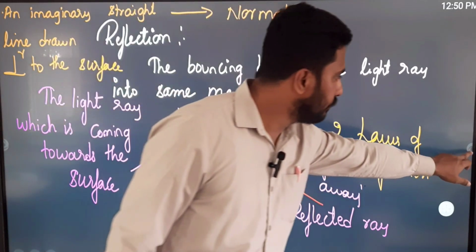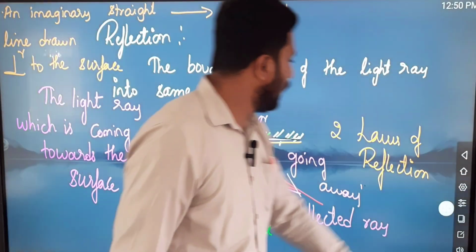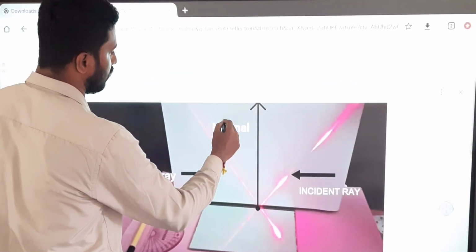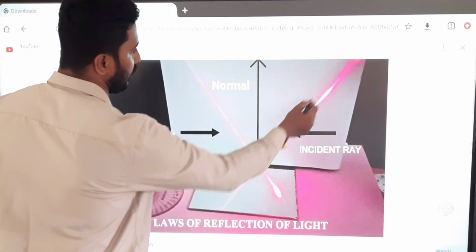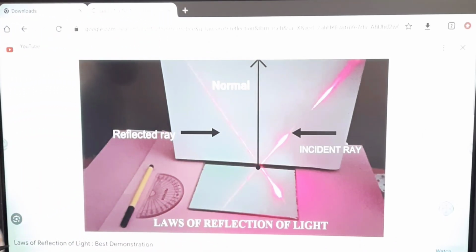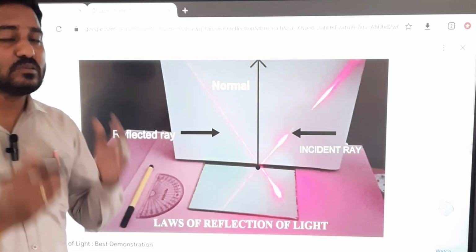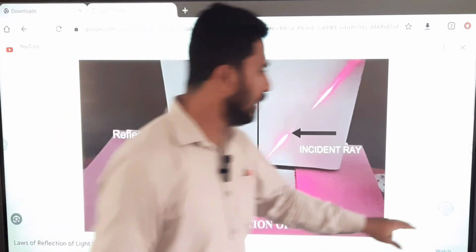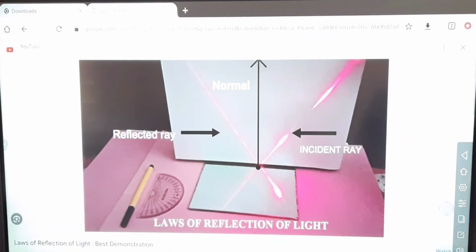So now we'll continue. You can see that this is called an incident ray, this is the reflected ray, and this is the normal. Usually the normal will not be there. The normal is an imaginary straight line; I am going to draw an imaginary straight line, and this is called the normal.